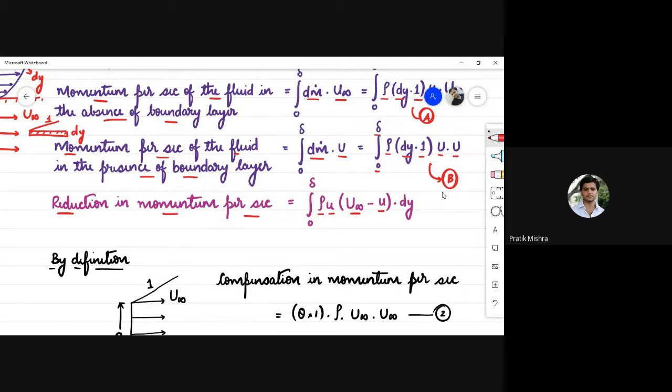In order to compensate this momentum per second flow of the flowing fluid, we need to consider some additional thickness, and that thickness is known as the momentum thickness. So by definition, we are going to calculate this momentum thickness.